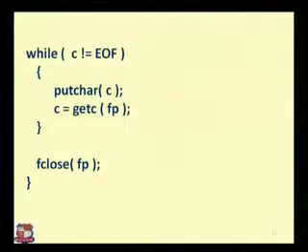So what we are reading, suppose in a file we have hello world. We are just counting the characters and putting all those characters onto the console. So we are reading hello world from a file and we are putting this output onto the console. Then in the last we have fclose(fp). fclose is a function which is used to close our file.